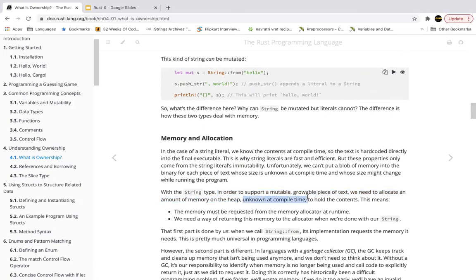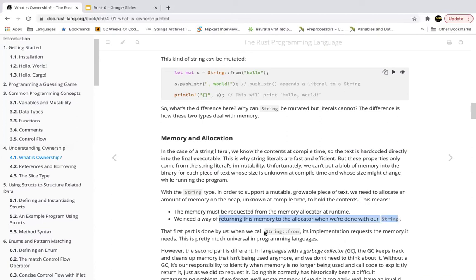So this memory is unknown at compile time, and we need some memory that is allocated to hold the contents. So this memory must be requested from the memory allocator at runtime. This is one of the most important points to note here: whenever we are allocating memory dynamically, it must be requested from the memory allocator at runtime. And once that memory allocator returns something, we need a way of returning this memory to the allocator when we are done with our string. So the memory allocator gives us some memory, and once we are done with this variable, we need to return it back to the memory allocator.